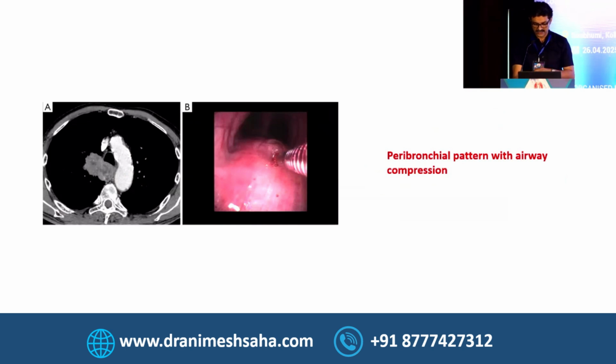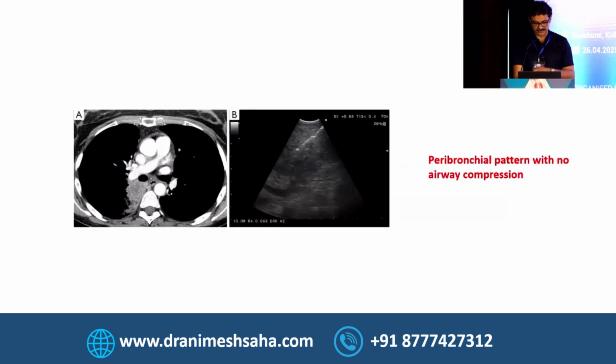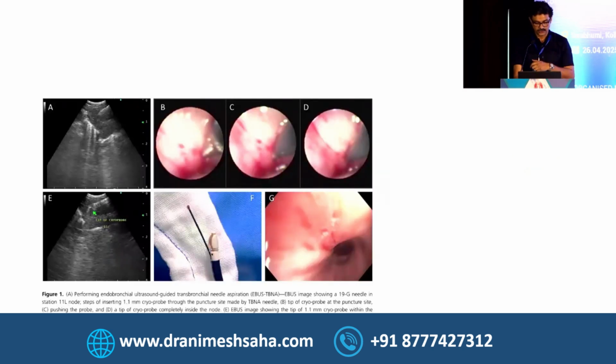We can do an EBNA, endobronchial needle aspiration. Sometimes there is the way of doing it with an EBUS probe, and doing it with an EBUS probe is actually much safer than any interventional procedure because it's an ultrasound guided real-time procedure. There was a doubt that it was an FNAC and it may not give you the amount of tissue. So that has also been solved when we are doing this mediastinal cryobiopsy.